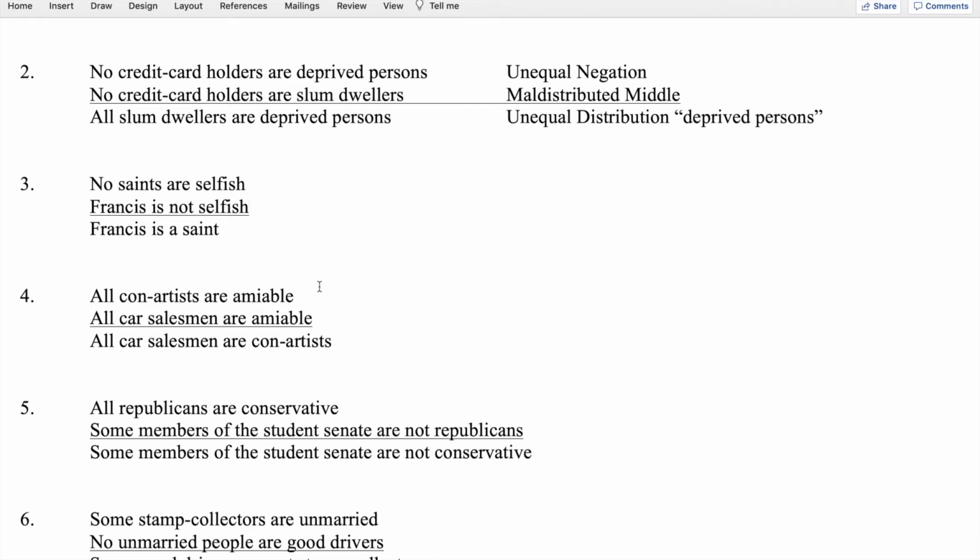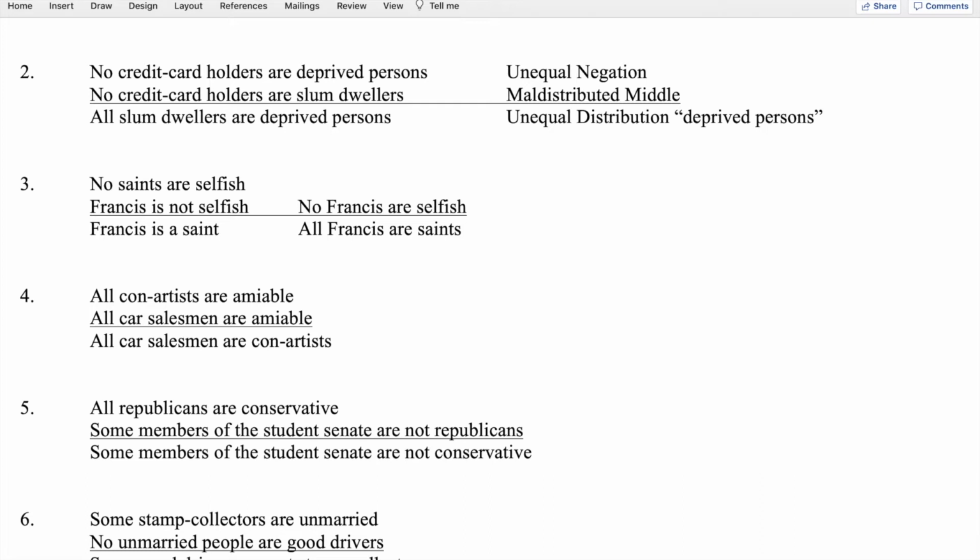So we would translate that second premise as no Francis are selfish, and we would translate the conclusion as a universal affirmative: all Francis are saints. And then we can proceed with the remainder of our analysis. So we have a universal negative in the first premise, a universal negative in the second premise, and a universal affirmative in the conclusion.